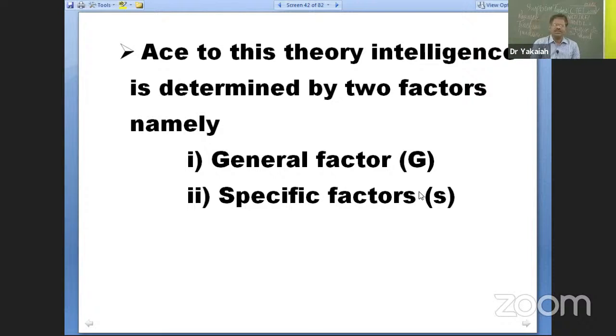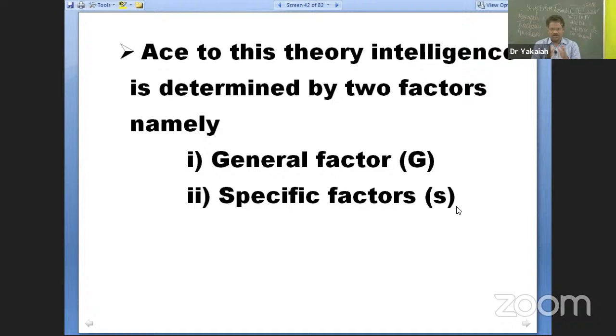In that case, yes. So what is the general factor G and specific factor S? What is the difference? There was a question previously asked on this concept. A general factor of intelligence is the one which influences all the areas of performance by an individual. G factor, the general factor of intelligence, is that which influences all the areas of performance. On the other hand, specific factor influences only that specific area.